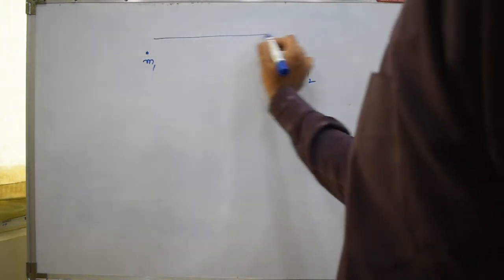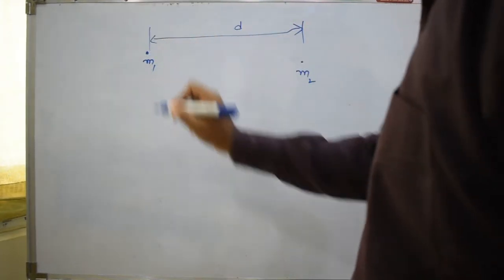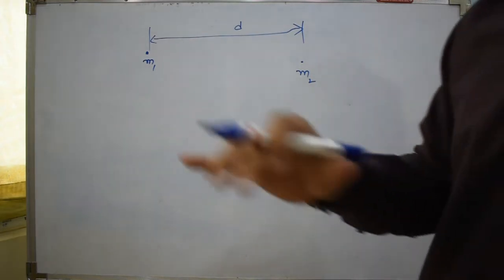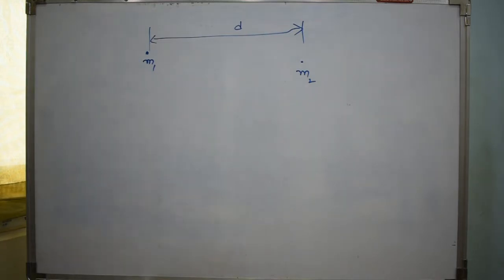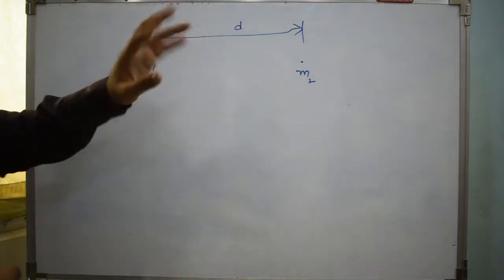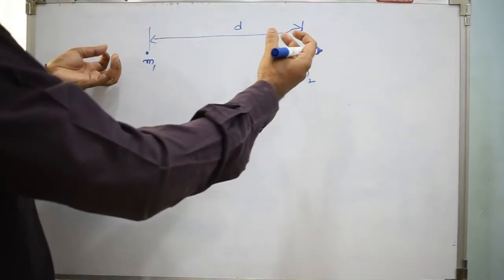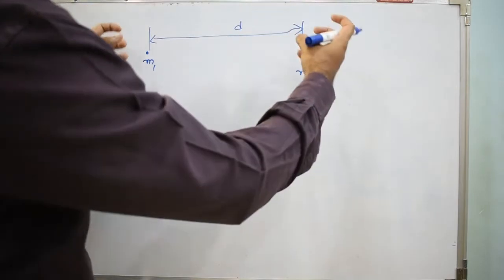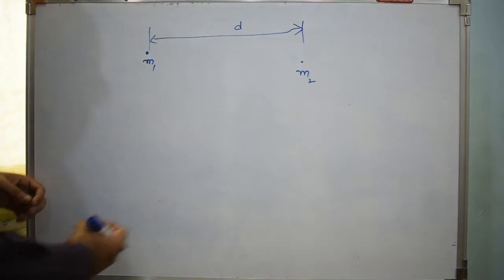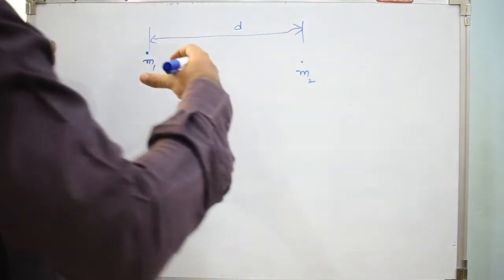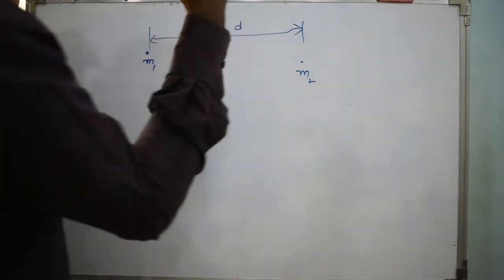So gravitation is a phenomena, or something like a basic law which is obeyed by all the masses. Or gravitation is a phenomena which is experienced by all the bodies which have mass, whatever the mass is. So that phenomena is called gravitation. Now we will try to understand this phenomena using the law of gravitation, or the universal law of gravitation.